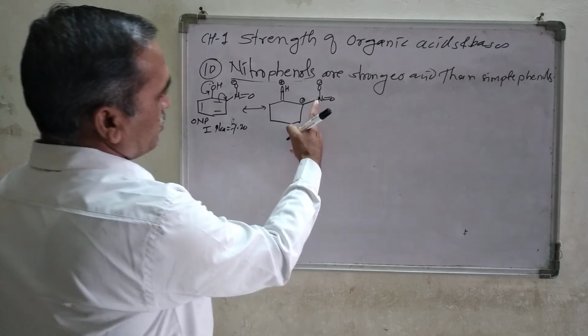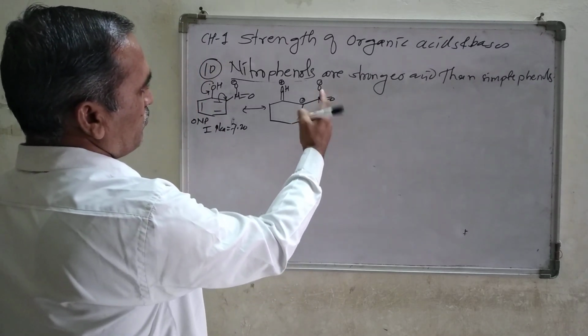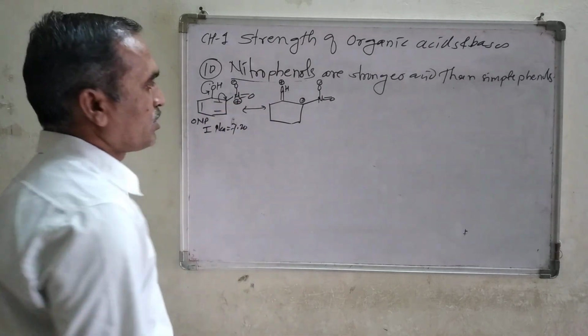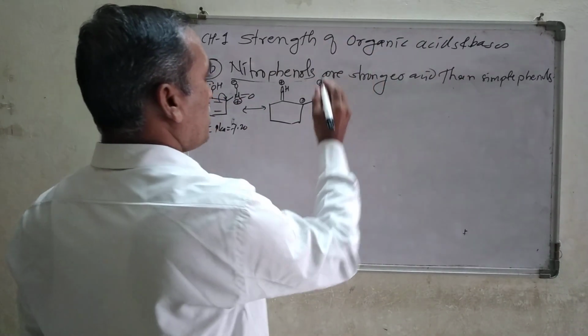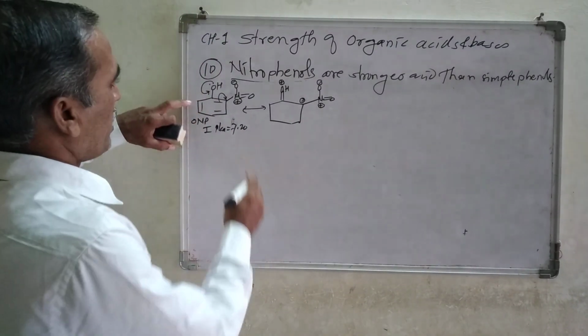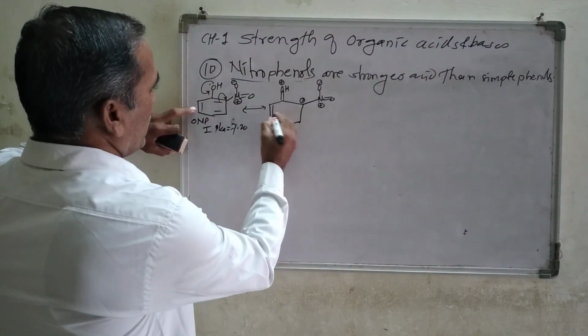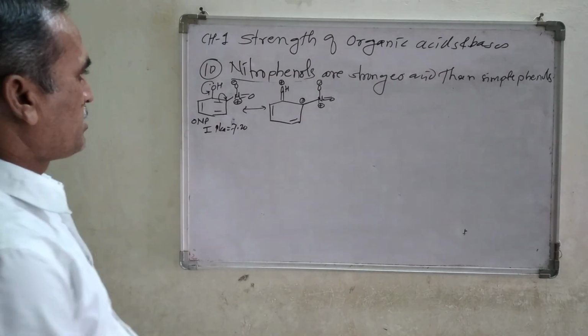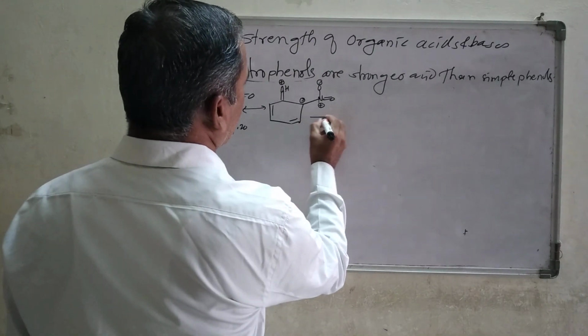Look at here, nitrogen has 4 bonds, 1, 2, 3, 4, and therefore positive charge remains on that nitrogen throughout in the resonating structures. Always remember. Now this double bond and this double bond remain as they are.